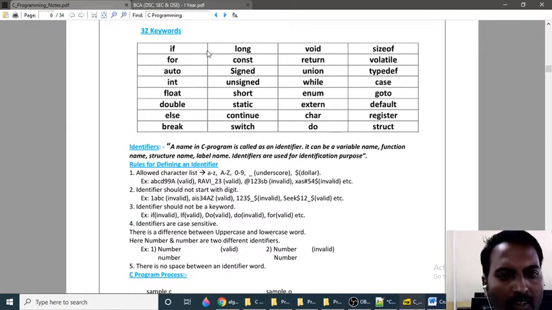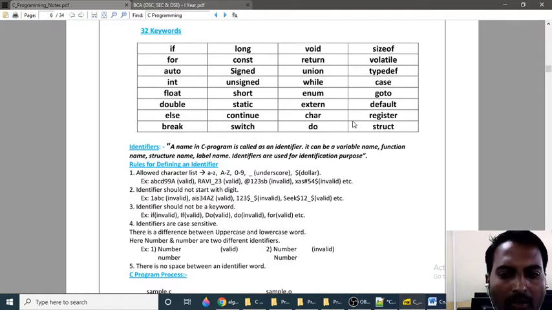Okay, so 32 keywords are present inside the C language or C library. First one is int, long, void, sizeof, for, const, return, volatile, auto, signed. This one must be a small s. Okay, there is a correction, you need to make a correction. This one is a small s. Union, typedef, int, unsigned, file, case, float, short, enum, goto, double, static, extern, default, else, continue, char, register, break, switch, do, struct.